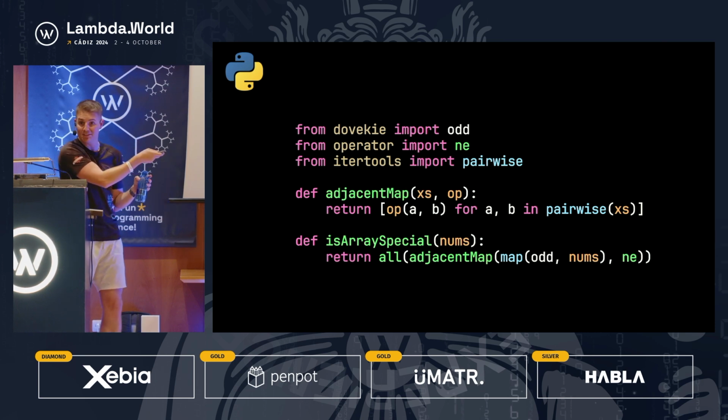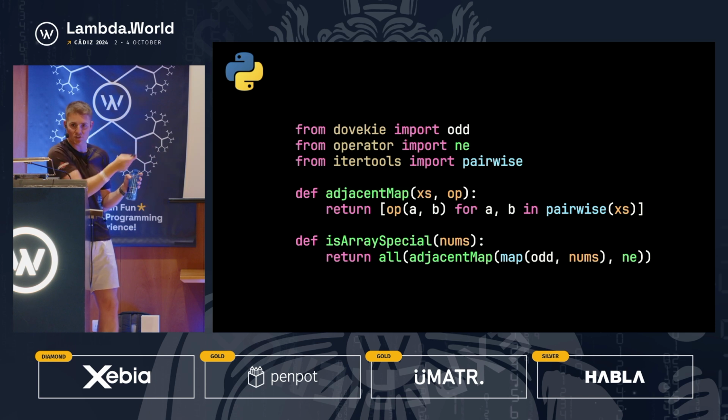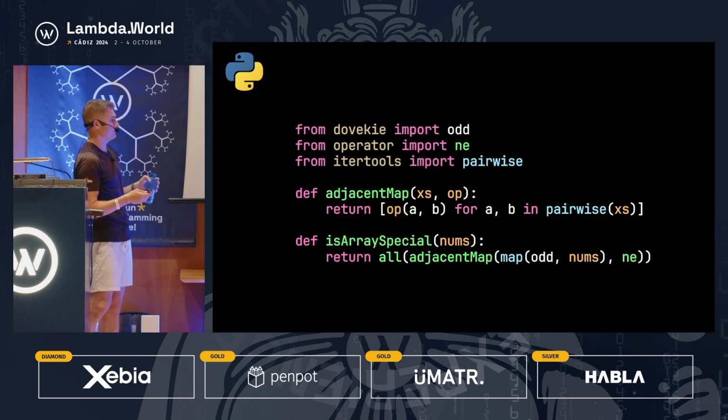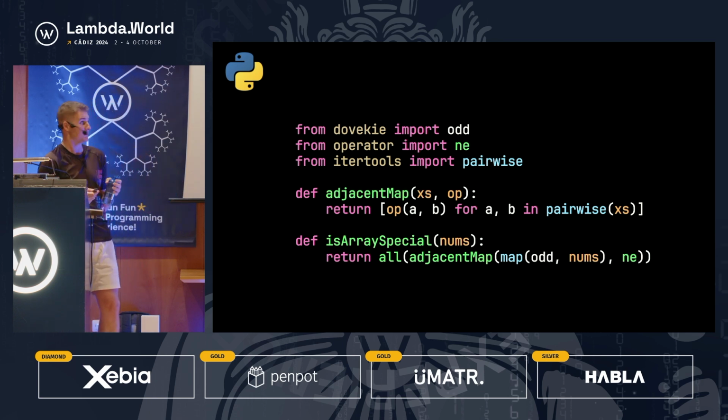Arguably, this code is better. Everyone knows what map does. Everyone knows what odd does. You need to know that ne is short for not equal to, and you need to know what map adjacent does. But with map adjacent, you might be able to guess what it does just based on its name. Whereas psi, you're not going to guess at all, unless you are versed in Haskell Curry's papers from the 1930s. So this is the next evolution of our Python solution.